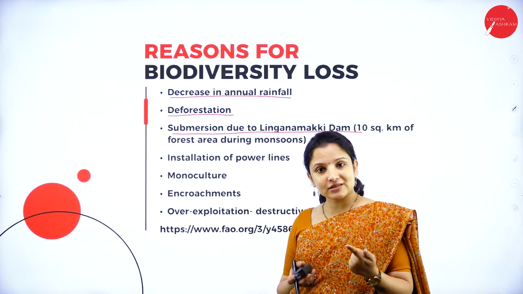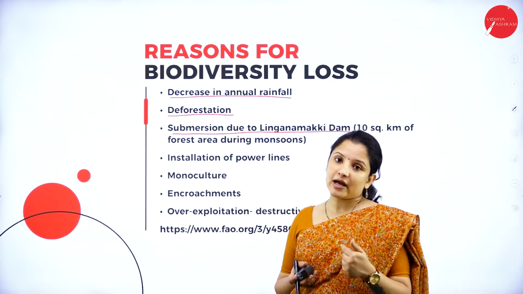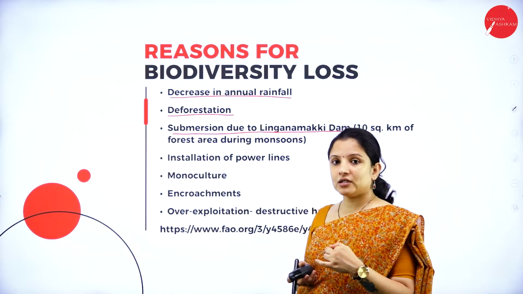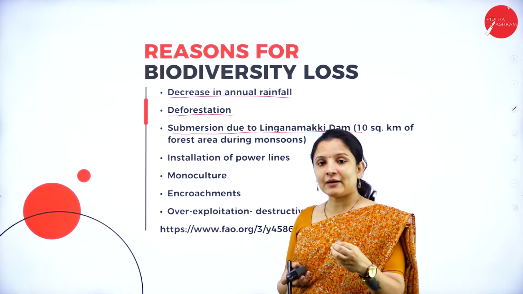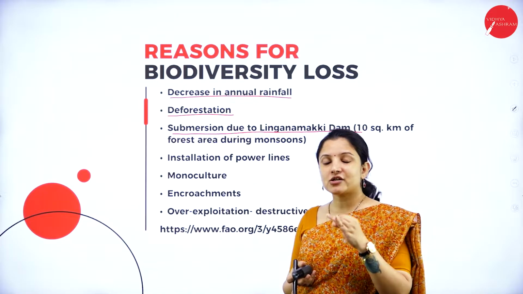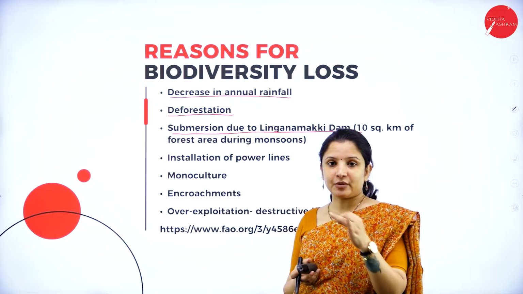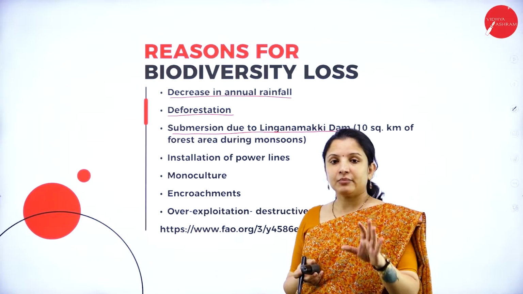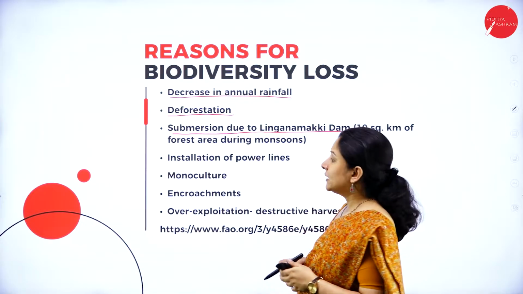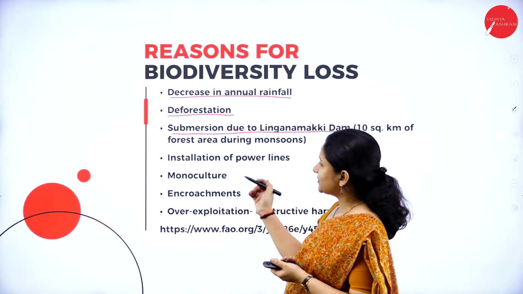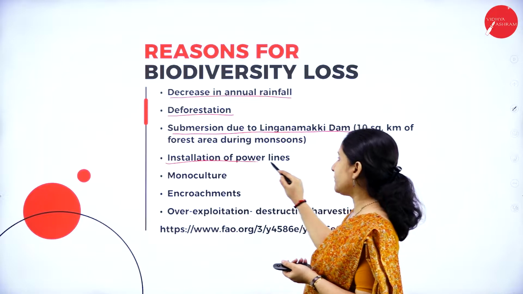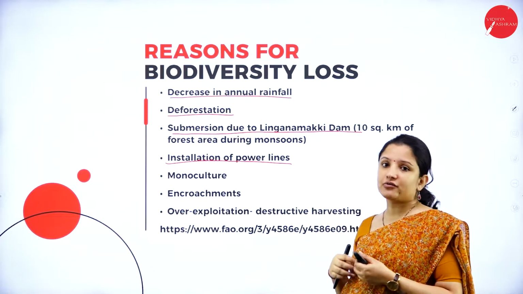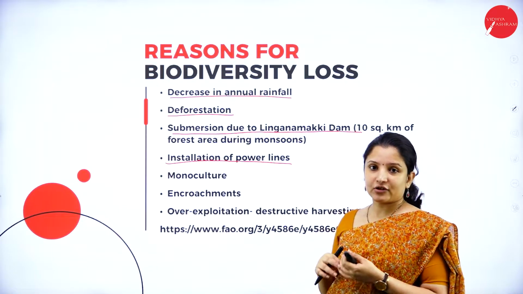Second is deforestation led to a decrease in the annual rainfall. Third one is, already because of the construction of Linganamaki Dam in that particular region, half of the forest had been destroyed because of flooding and all that. In spite of that, there was installation of power lines also. This also led to destruction of the forest or the habitat.